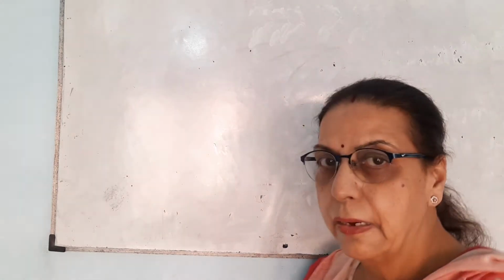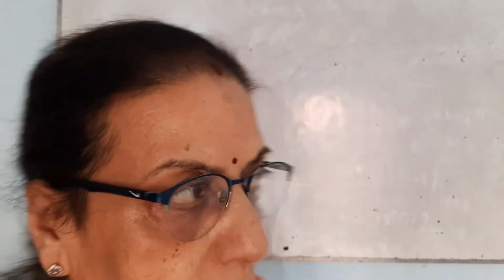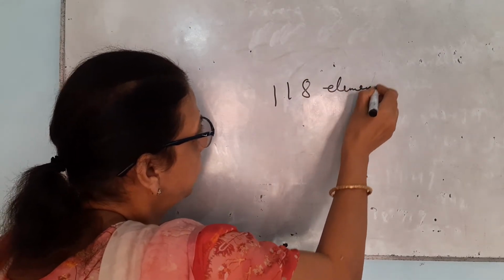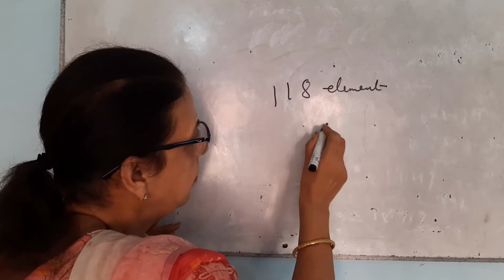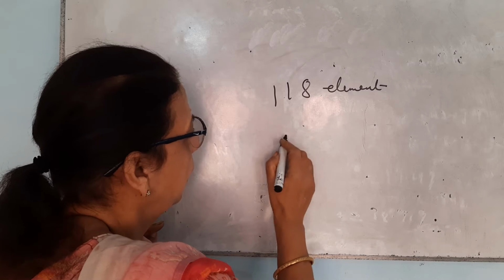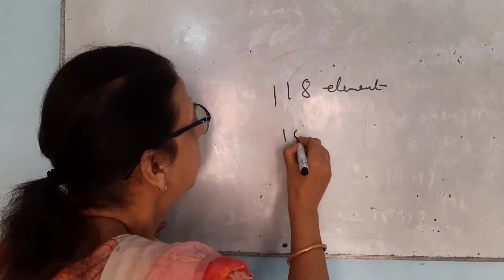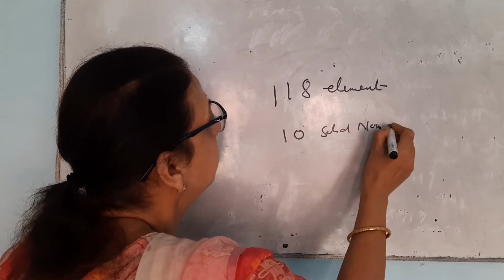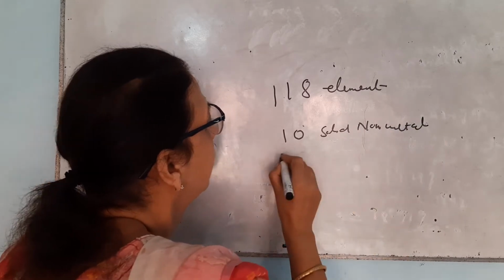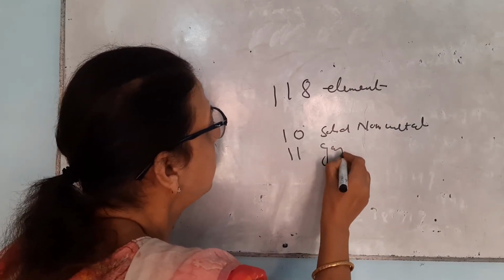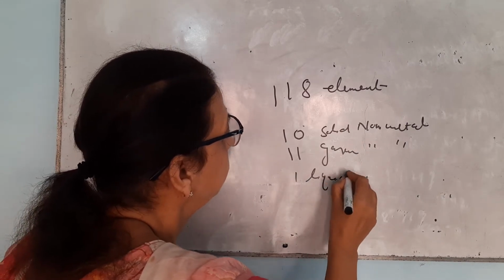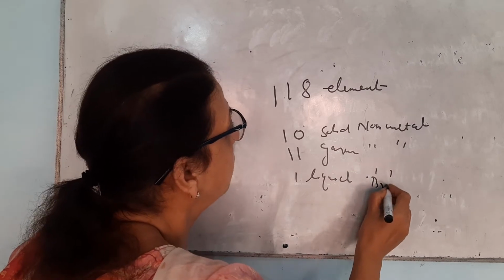But let's begin revision again with that of metals and non-metals. All of you are aware that a total of 118 elements are known. Out of these, the maximum number of elements are metals. There are a total of 10 solid non-metals, 11 gaseous non-metals, and 1 liquid non-metal, that is only bromine.